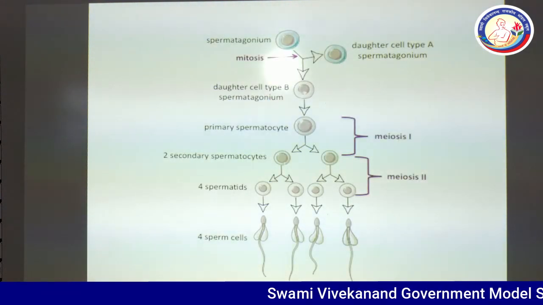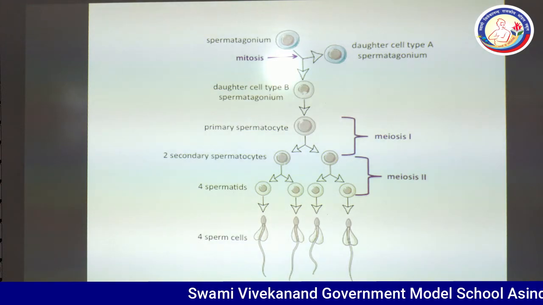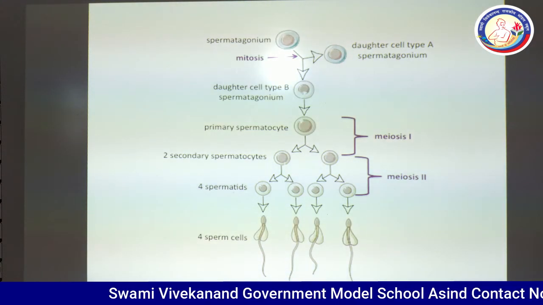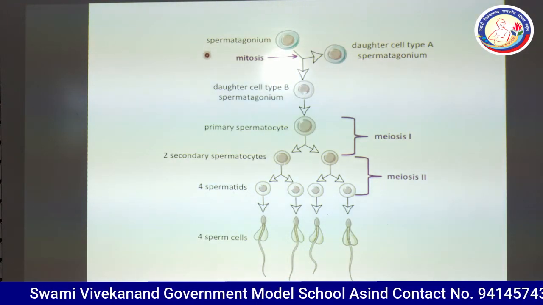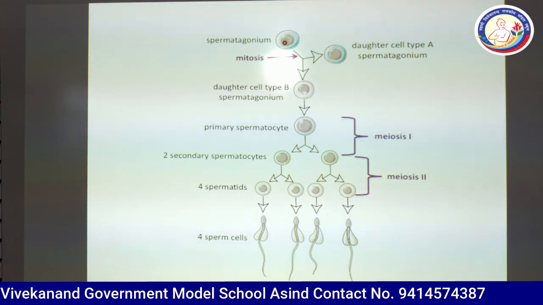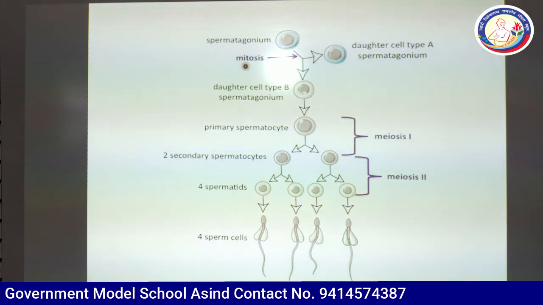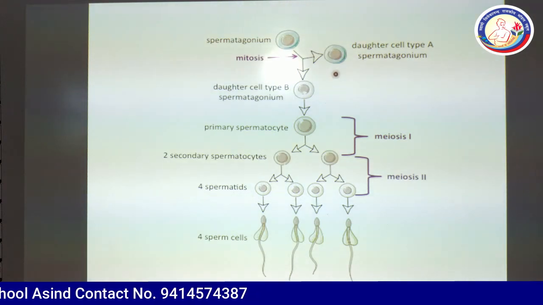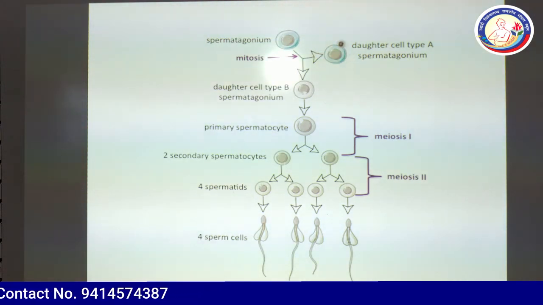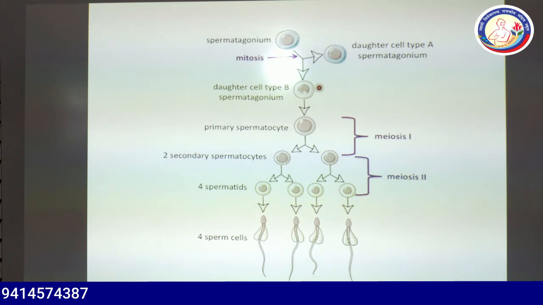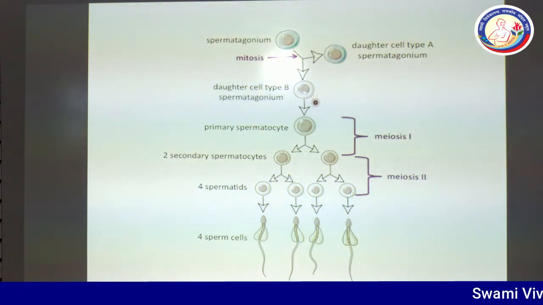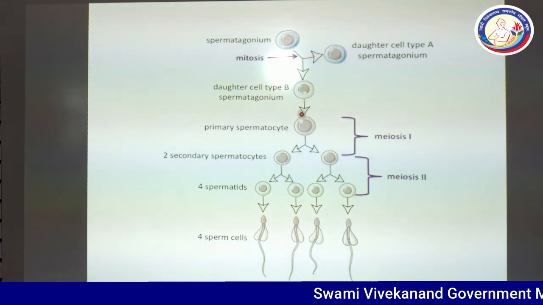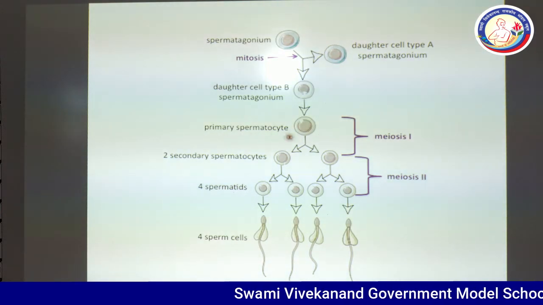This is the graphical presentation of spermatogenesis. There is one spermatogonium. It undergoes mitosis, giving a daughter cell, a type A spermatogonium, and as a standard we are using a single spermatogonium here. This spermatogonium takes up food and becomes larger in size, and it is called the primary spermatocyte.